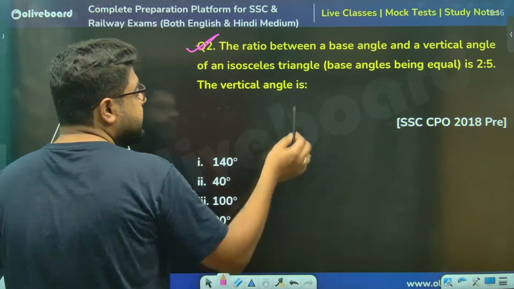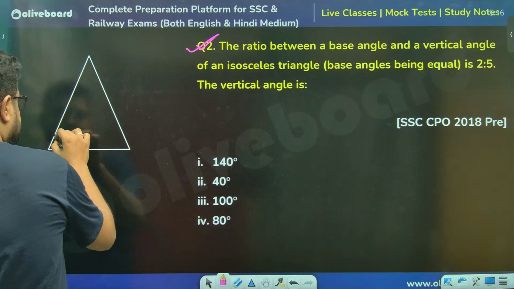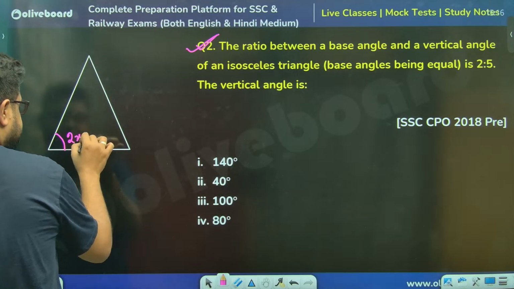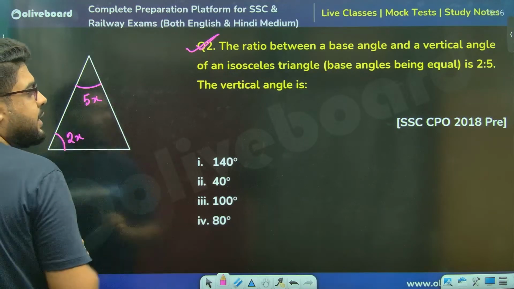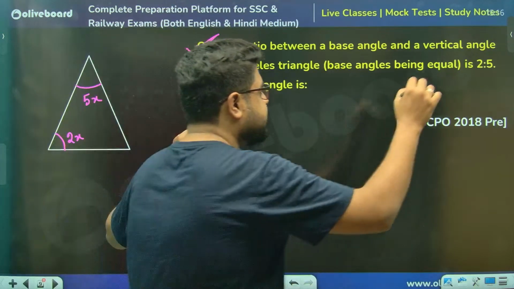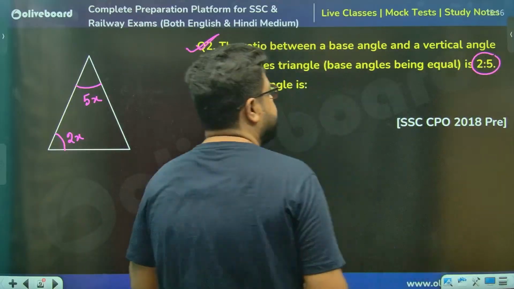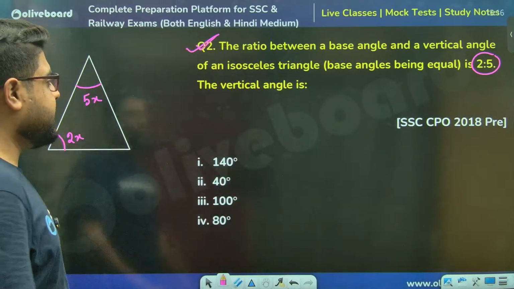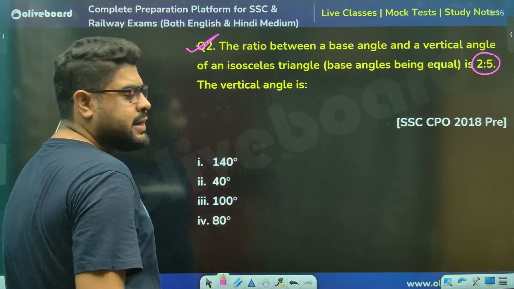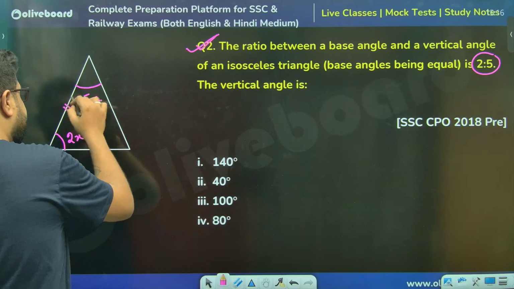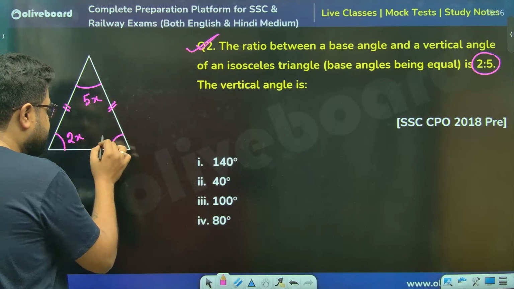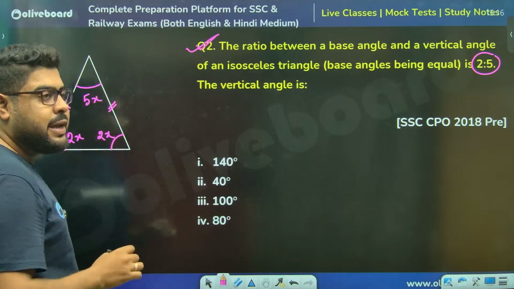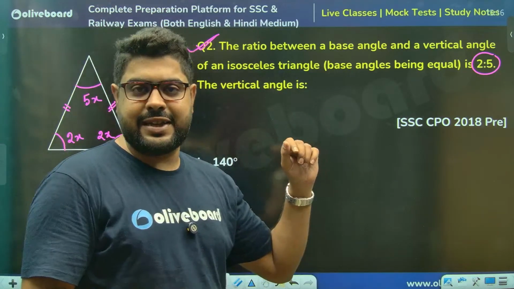They are saying the base angle, if it is 2x, the vertical angle is 5x. Can I say this? Why? Because this ratio is given as 2:5. Perfect. Now, base angles are equal, definitely, because an isosceles triangle means this side is equal to this side. So if this angle is 2x, this angle is 2x. From here we get another property actually.